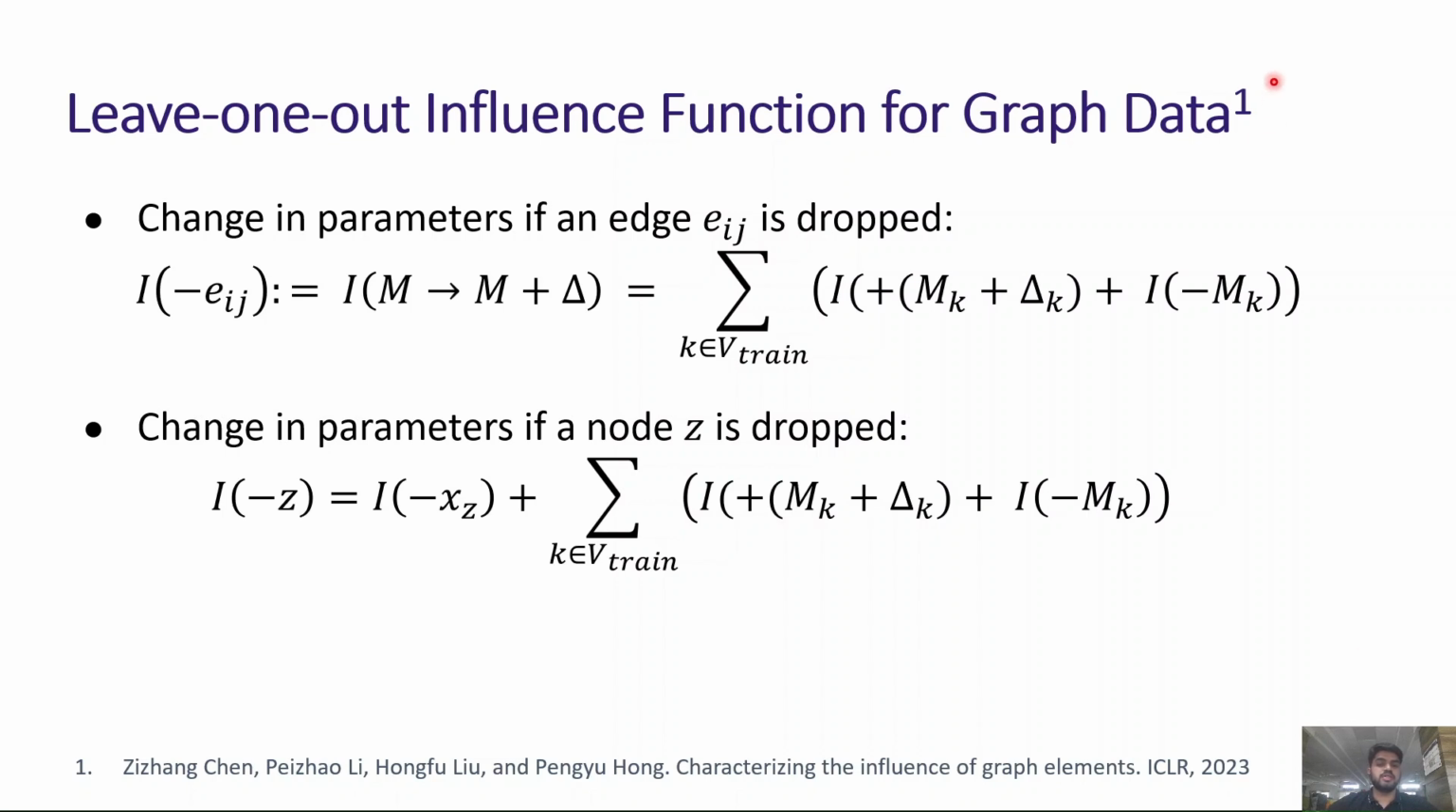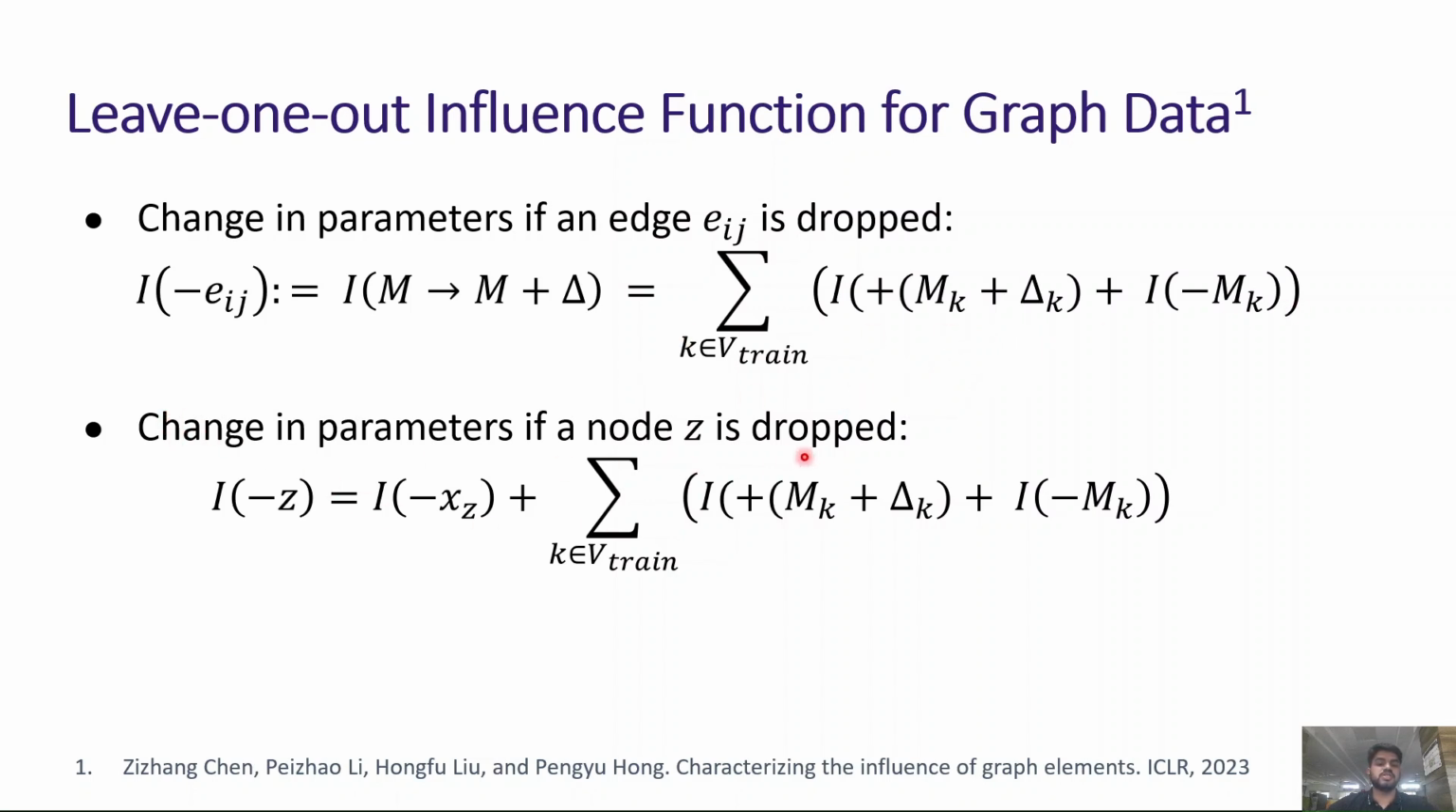In 2023, Chen et al. extended the idea of influence function to graph data. The derivation for both these equations is available in our paper, but to give an intuition behind the influence function for graph data: if an edge is dropped from a graph, although the edge doesn't participate directly in loss calculation, it can alter the intermediate representation of the nodes because messages no longer flow through this edge. So this term over here captures the change in the latent representations of training nodes.